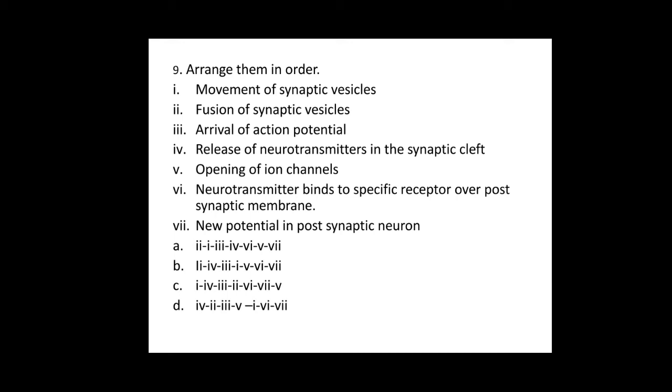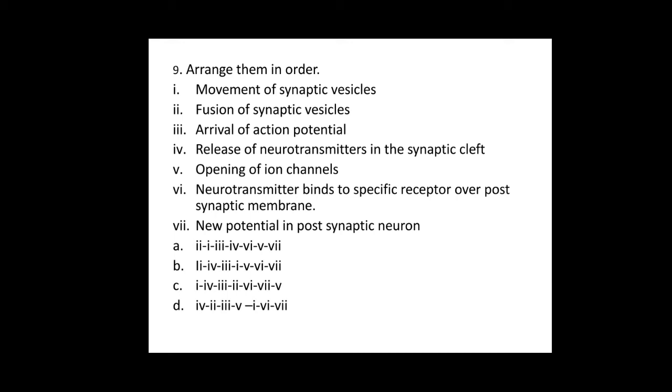Then neurotransmitter binds to specific receptor over the postsynaptic membrane. So here you have come across how the impulse is conducted from one neuron to another neuron.